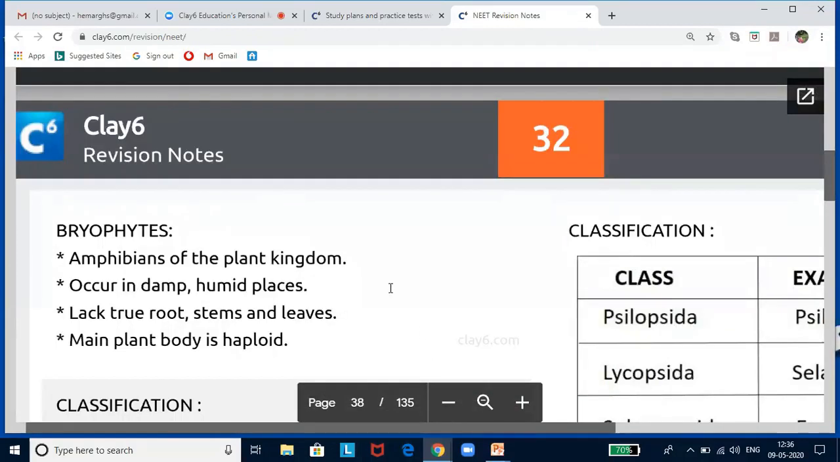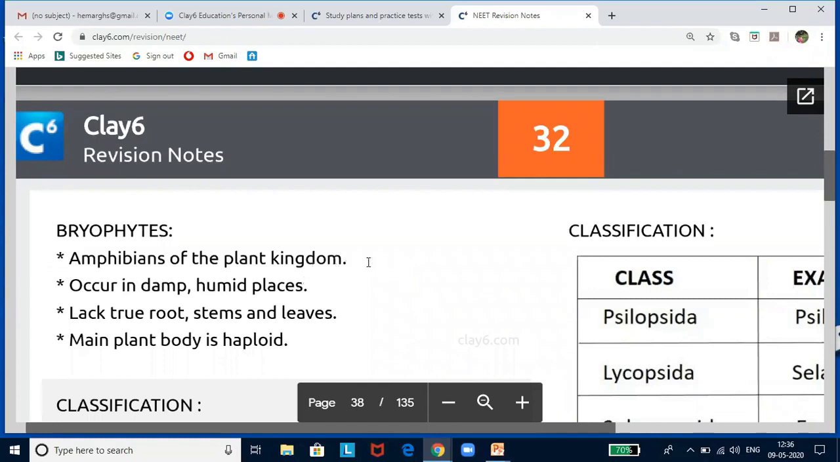Now let us go to division Bryophyta. Bryophyta have root-like, stem-like, and leaf-like structures. So they show a slight differentiation when compared to Thallophyta. But they also lack true root, stem, and leaves, and they are also non-vascular.